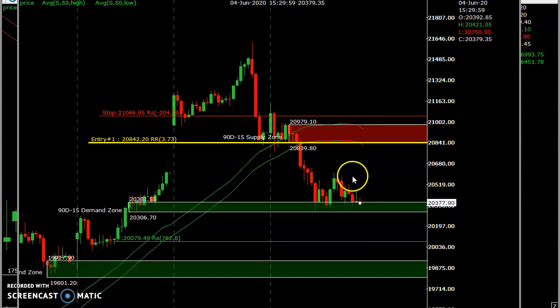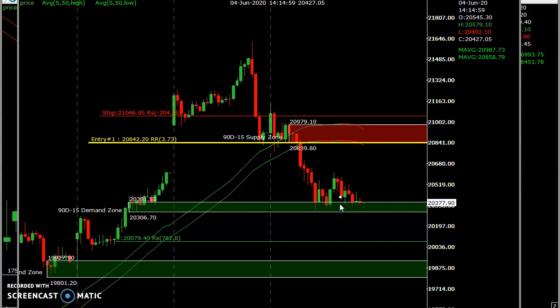If the price opens in between, if it goes upside, this is the short entry. If the price opens gap down, then let the price go up and test this zone, 20,300 and 20,350 kind of zones. Then again you can go and short. This is the Bank Nifty for tomorrow's trade.